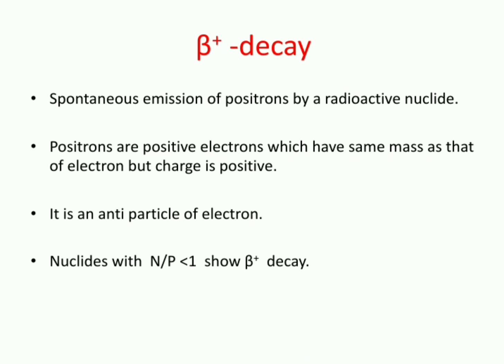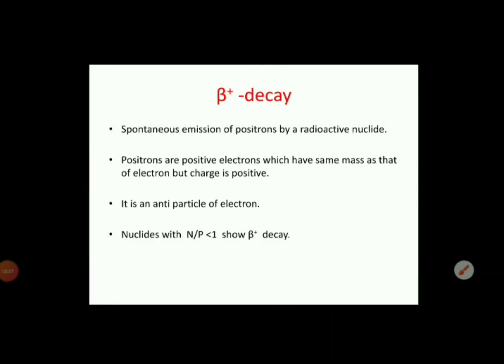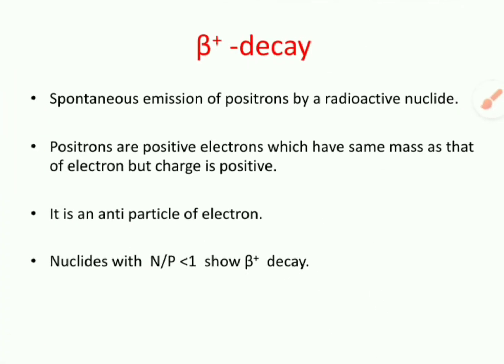Now look at beta plus decay. Beta plus decay is the emission of positrons. So first look at what positrons are. Positrons are positive electrons. They have the same mass as an electron but the charge is positive. It is considered to be the antiparticle of the electron. So nuclides whose n by p ratio is less than 1 have a tendency to show beta plus decay. Greater than 1 will show beta minus, whereas less than 1 will show beta plus decay.